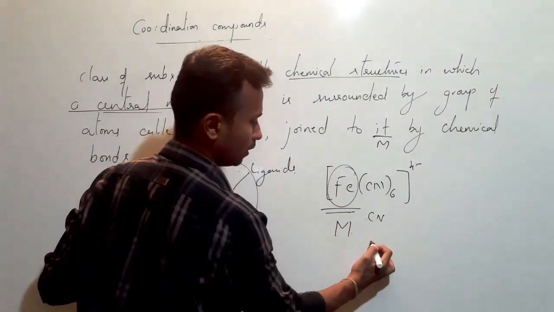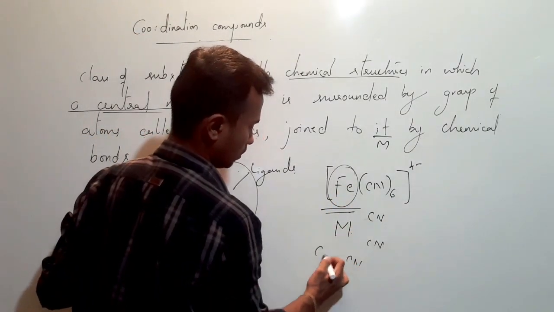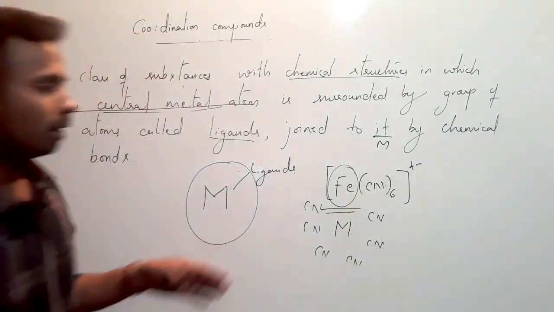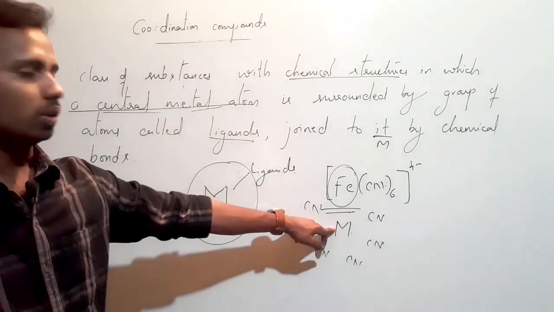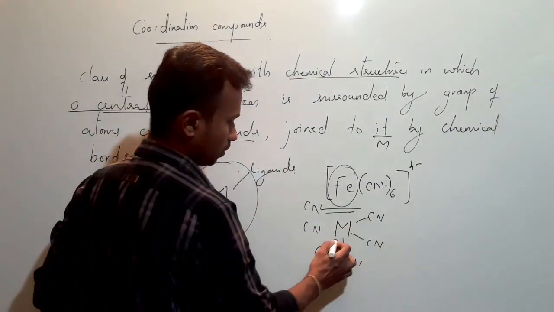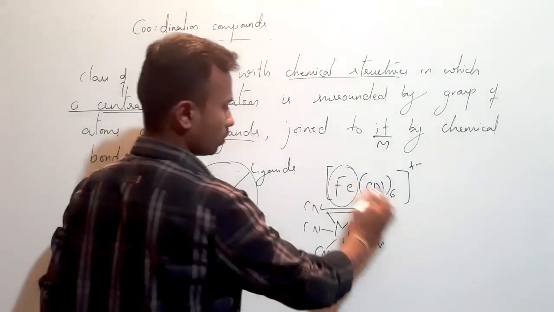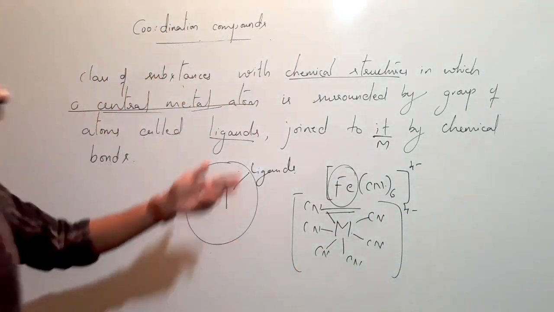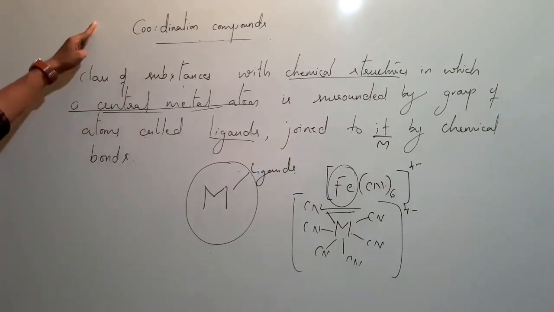There are 6 CN, and they are joined to this metal atom with chemical bonds. And there is a charge of 4 minus; I will tell you what this charge is later, just understand the definition.